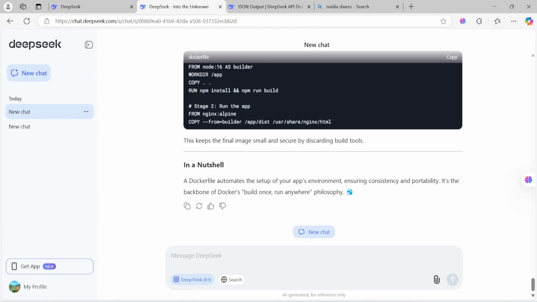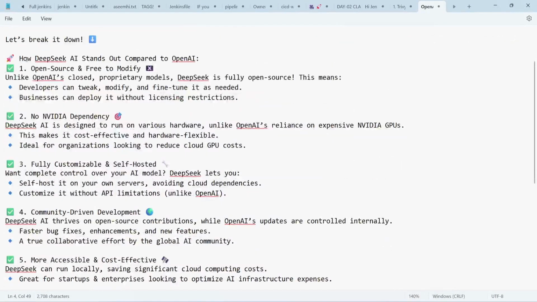The main thing is, how does it outperform, right? The main aspect, as I say, is how DeepSeek AI is outstanding compared to other AI, because it is open source and free to modify. You can take their code of DeepSeek AI and modify it. Developers can tweak, modify, and fine-tune as needed. Businesses can deploy it without license interaction because DeepSeek is open source. And there are no NVIDIA dependencies. As I mentioned, DeepSeek is designed to run on various hardware, unlike OpenAI where you require NVIDIA GPUs. Because there is the elimination of the GPU dependency, it is cost effective and the hardware requirement is reduced comparatively.